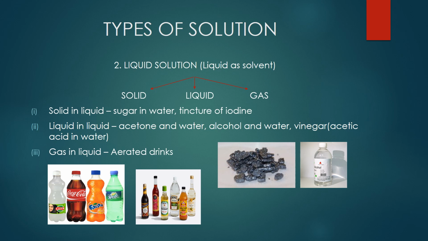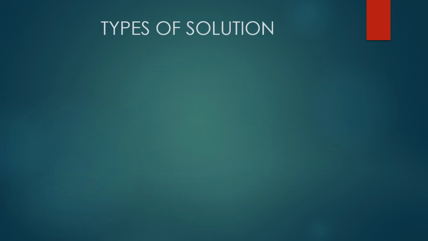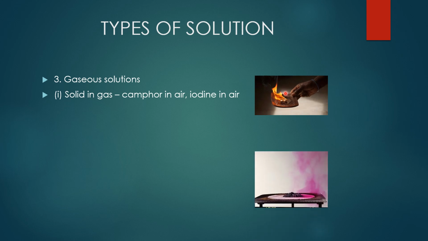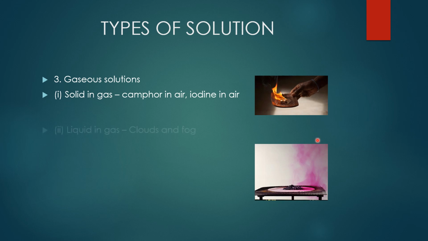Okay, children. To the next one, third type, gaseous solutions. Here also we have three. First one, solid in gas, that is camphor in air, iodine in air. This is camphor. While burning the camphor, what happened? It mixes with the air, isn't it? So the camphor, that solid, is mixed with air. Camphor is a solute, air is a solvent. Iodine in air. This is iodine in air.